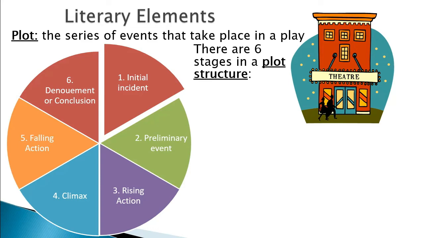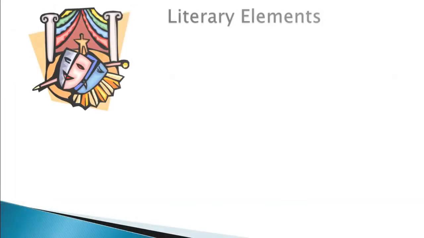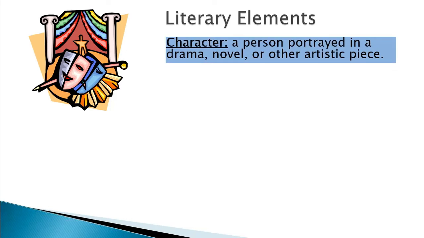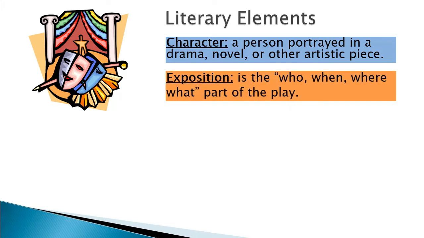Now that is not all. We have other literary elements. The next one we are going to be looking at is character. A character is a person portrayed in a drama or a novel or any artistic piece. The individuals that are part of the play or the drama make up the characters. And then the next one is exposition.